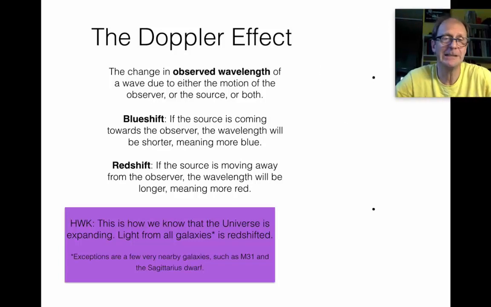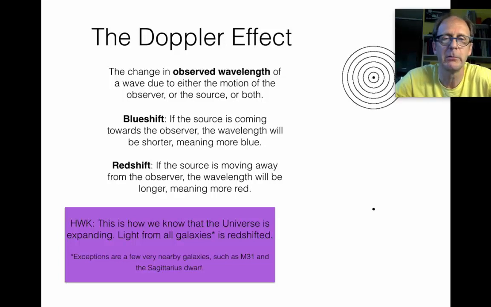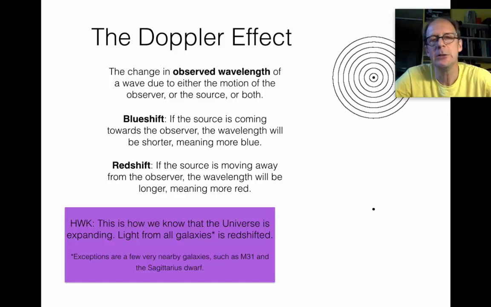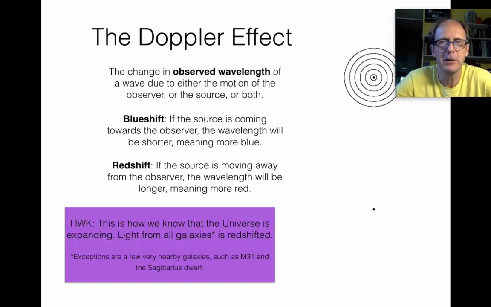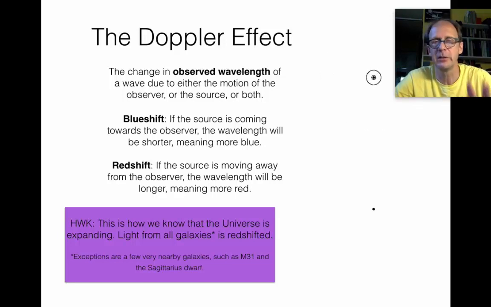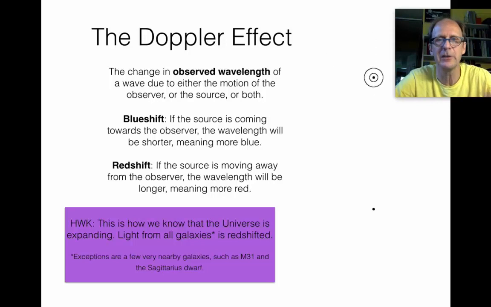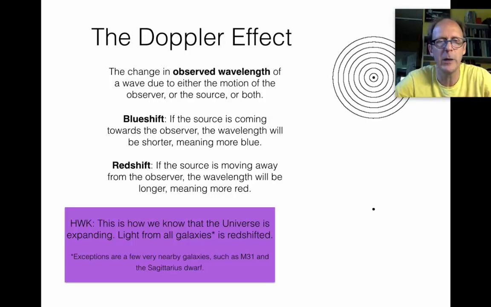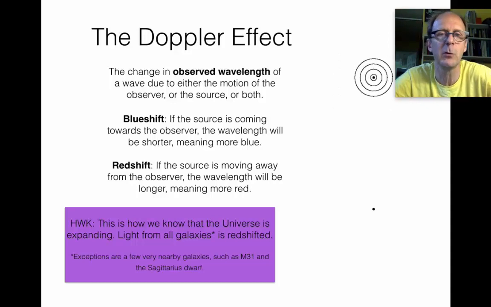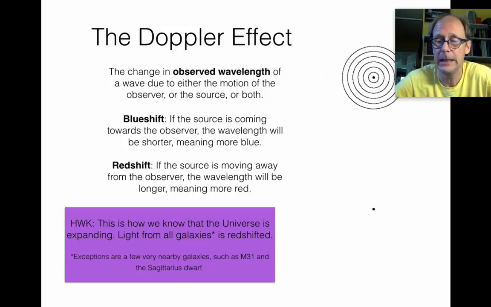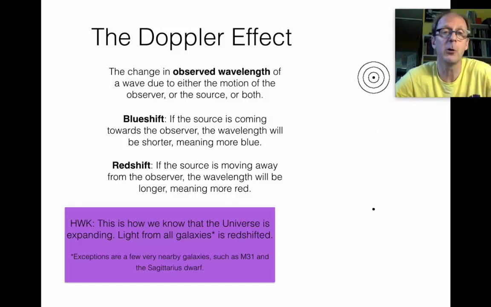A little aside here, we've talked about the universe a little bit. We've talked about the fact that the universe is expanding. Well, how is it that we know that the universe is expanding? It's because every galaxy in the sky, except for just a couple of exceptions, is moving away from us. And if there were aliens on some other galaxy, they would see us moving away from them, and all galaxies moving away. So space is expanding. Everything is moving away from everything else. That was our first clue way back in the 1920s that the universe is expanding, and had a beginning that we now call the Big Bang.